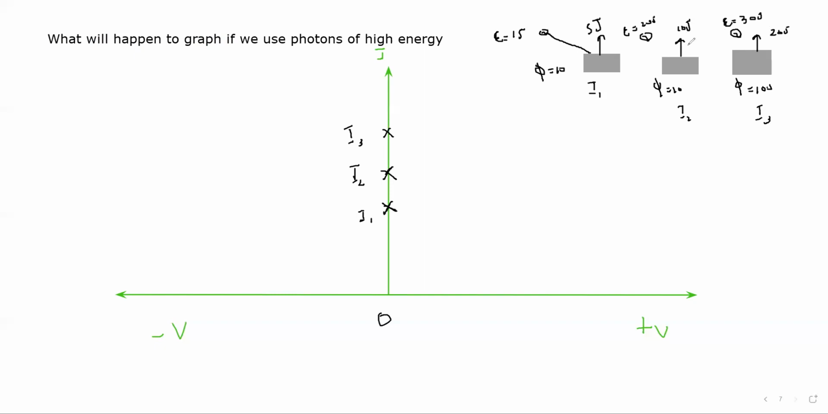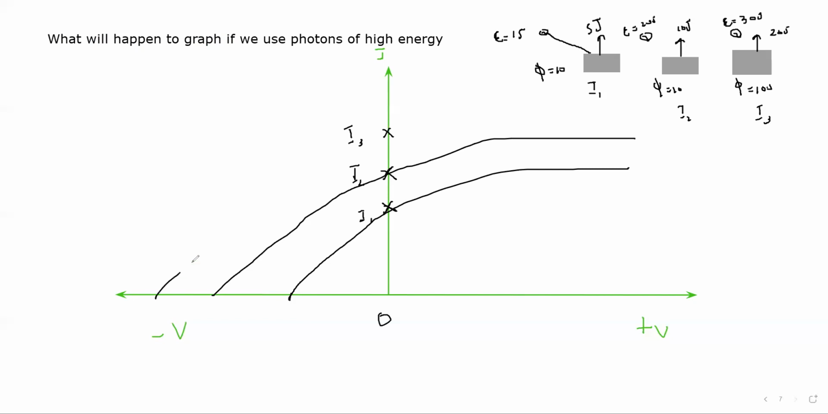As the kinetic energies differ, I need a different stopping voltage, a different electrical energy. The one which is moving faster needs more electrical energy. So the shape of the graph will be identical, but they need different stopping voltages. This will be the shape of the graph. This one will be V1, this is V2, and the third one is V3. Is it clear, this shape of the graph?